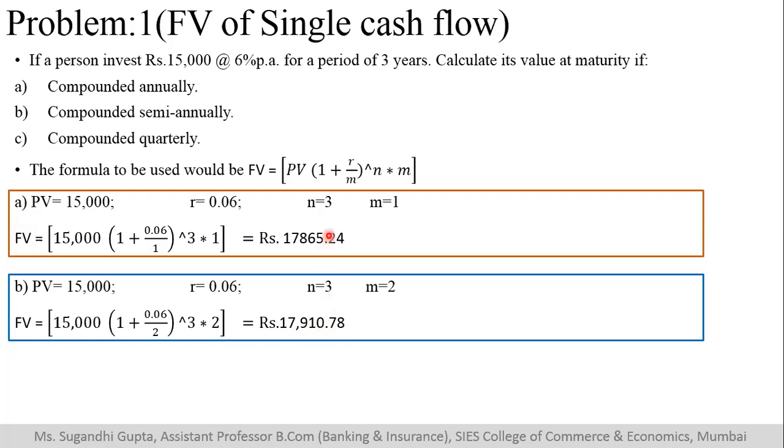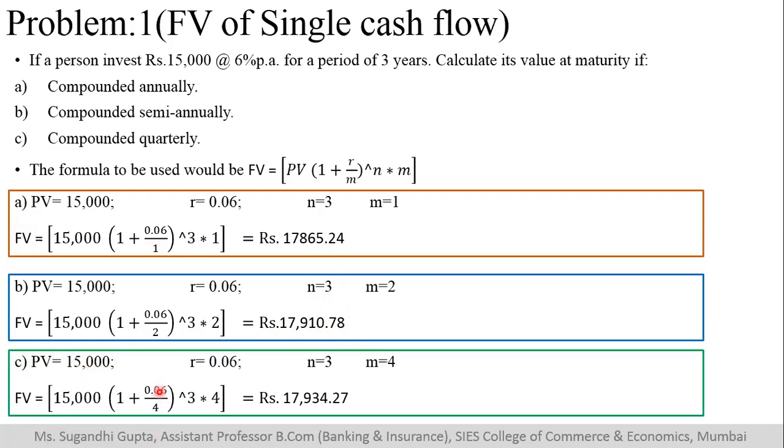Now, if you see, as the number of compounding increases, the interest or the maturity value of your amount also increases. Now I think it would be clear what we will do in the case of when compounding happens quarterly. So what all will change? Here M will change, and again here M will change. Let us have a look at it.